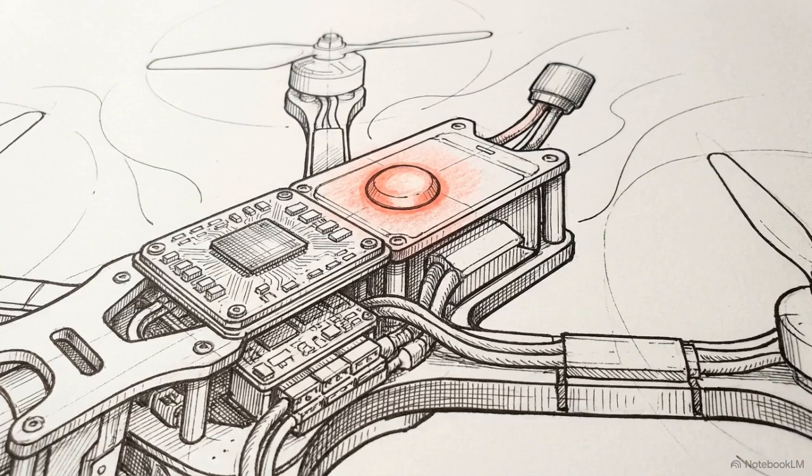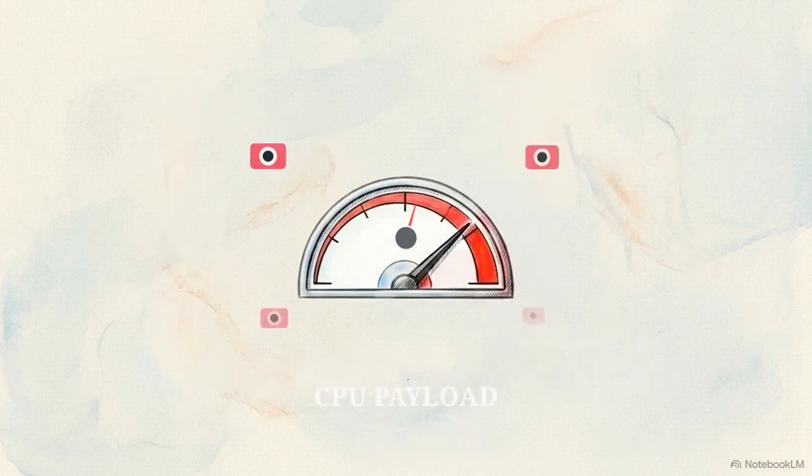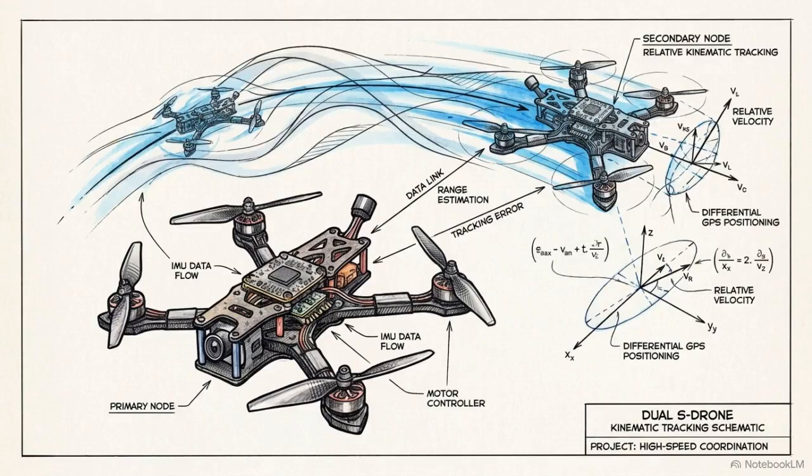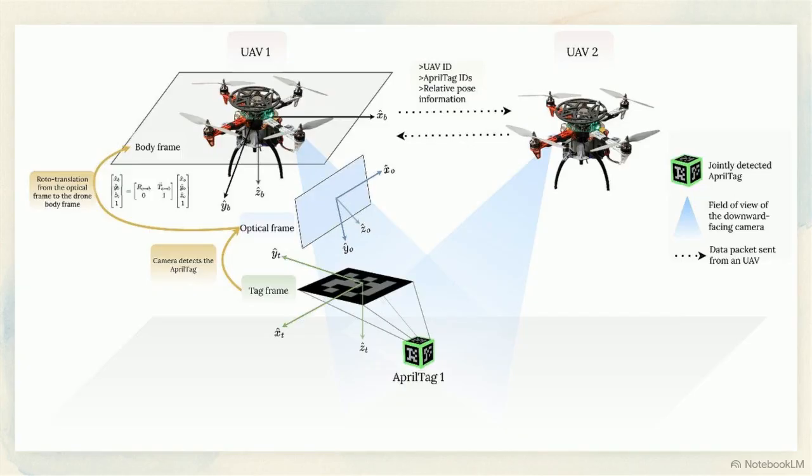This strict isolation imposes heavy operational limits. The onboard hardware caps the maximum flight time to around 15 minutes and limits the processing payload capacity available for vision-based navigation. This exact hardware stack creates a difficult kinematic problem: how to accurately track moving peers at high speed without access to a global coordinate system. Lacking an external reference, they rely exclusively on environmental markers and local sensor fusion to understand their position relative to the fleet.